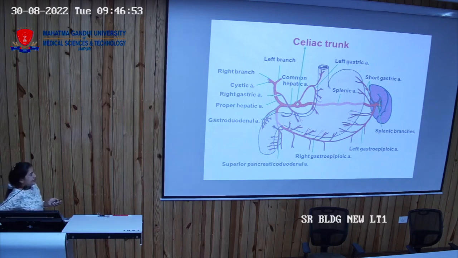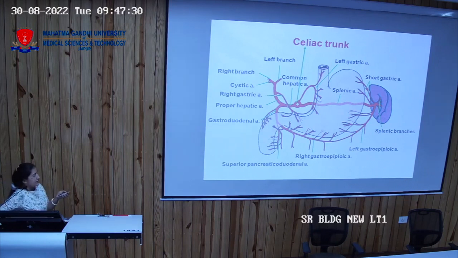So this is the celiac trunk. Now it gives different branches that we have named. One is the left gastric artery. So this is the left gastric artery. Another is the right gastric artery. When we were studying the lesser omentum and the greater omentum, there were two contents in each: the left gastric and right gastric towards the lesser omentum, and towards the greater omentum the right gastroepiploic and the left gastroepiploic arteries. These two arteries on the respective sides anastomose with each other. The point is we should know from where these branches are coming.